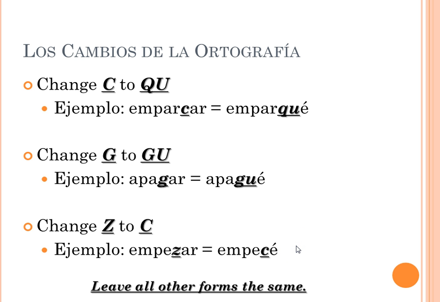And please remember to leave all other forms the same. There's no spelling change in the tú, the él, ella, usted, nosotros, vosotros, ellos, ellas, or ustedes forms.